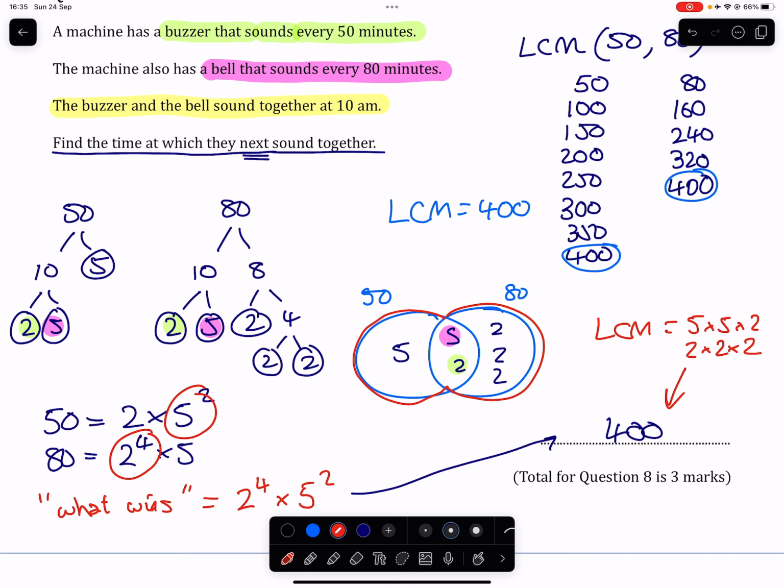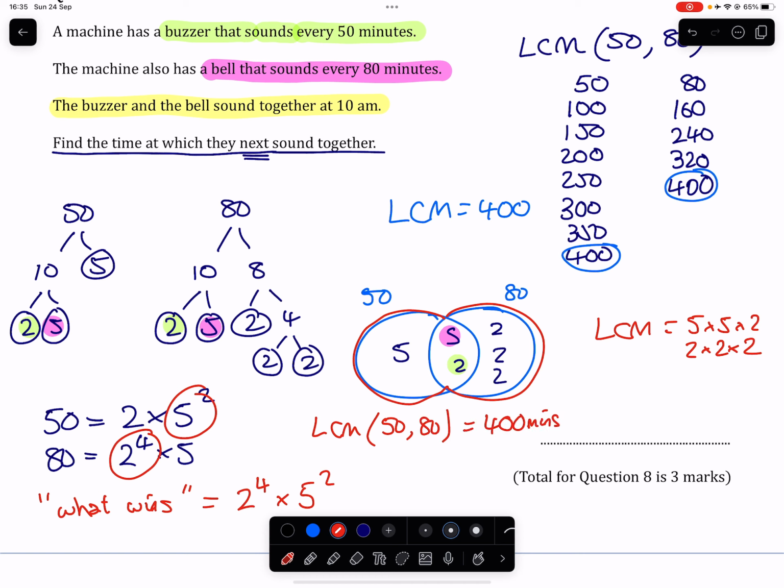Now, that's not our final answer yet, because I've just realized I've not actually answered the question yet. 400 is the LCM, so there's no doubt about that. We've got marks locked up. 400 is the smallest number that's in both the 50 and 80 times table. However, we're forgetting the context of the question. That 400 is in minutes, and that is 400 minutes after 10 a.m. is when they're going to sound together.